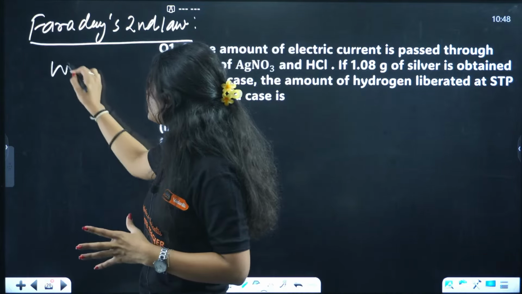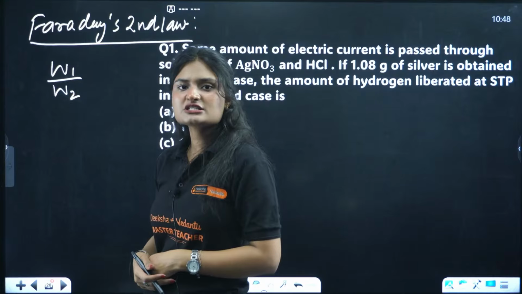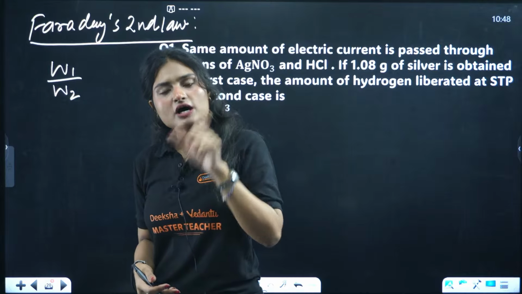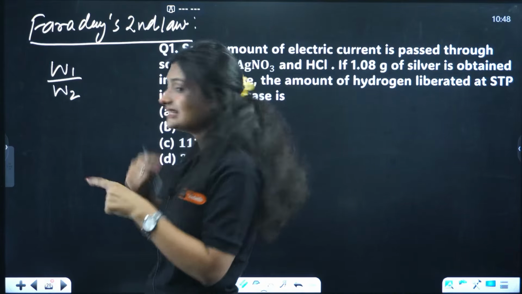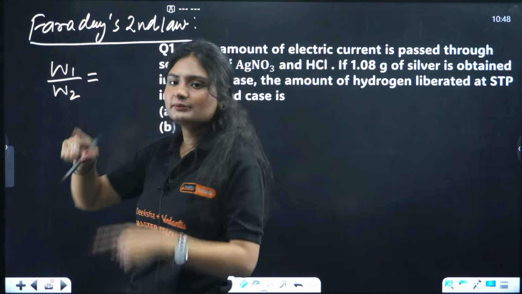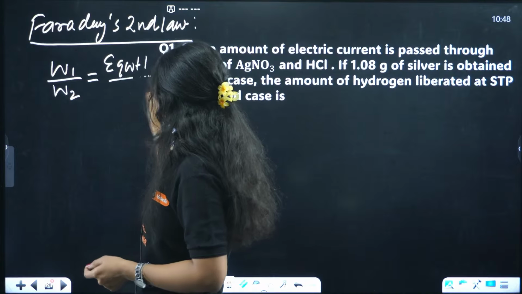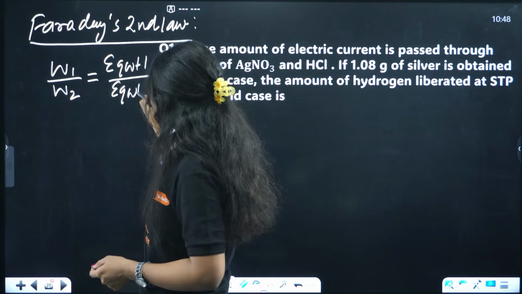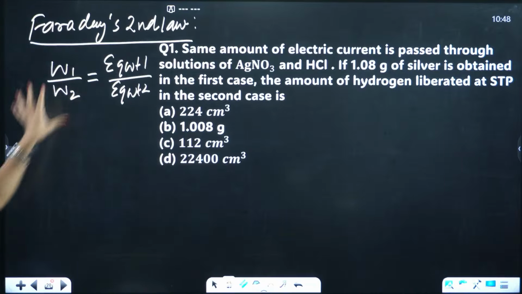That means if we are given two electrolytes and in one silver is depositing and in the other hydrogen is depositing on the same electrode, cathode only, the electrode should be same, and the weight will be directly proportional to the equivalent weight. Clear? I hope it is clear till here. This is Faraday's second law.